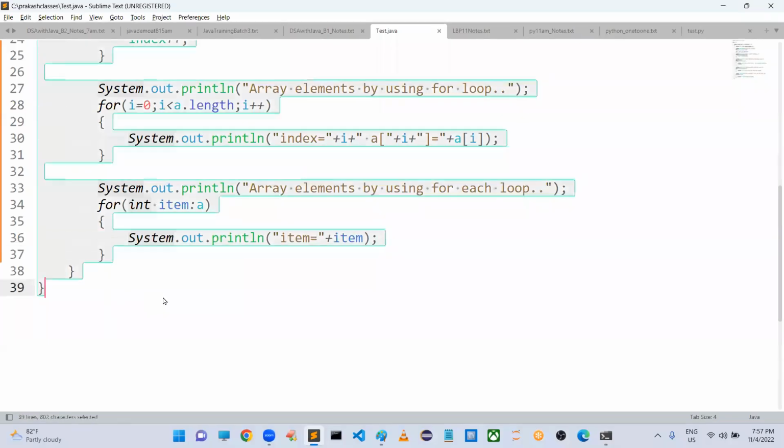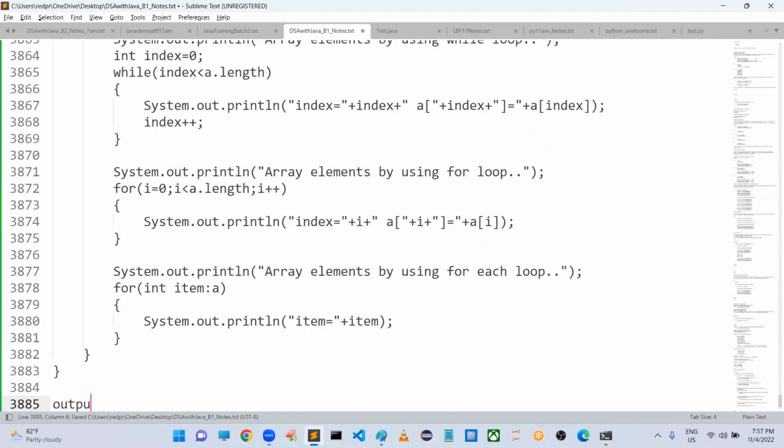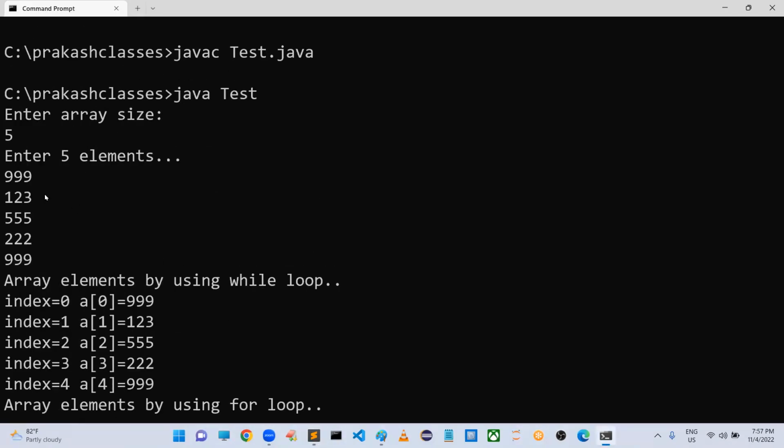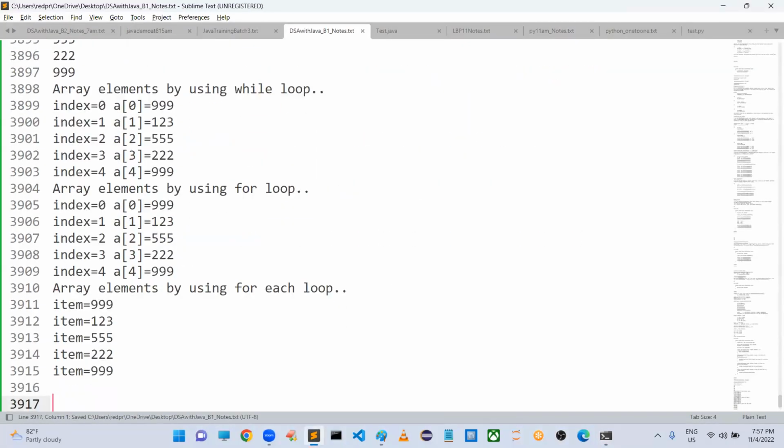This is nothing but how we can read array elements and how we can write them on the screen. This example program is very important because the rest of the things will be based on this, like finding maximum element, finding minimum element.